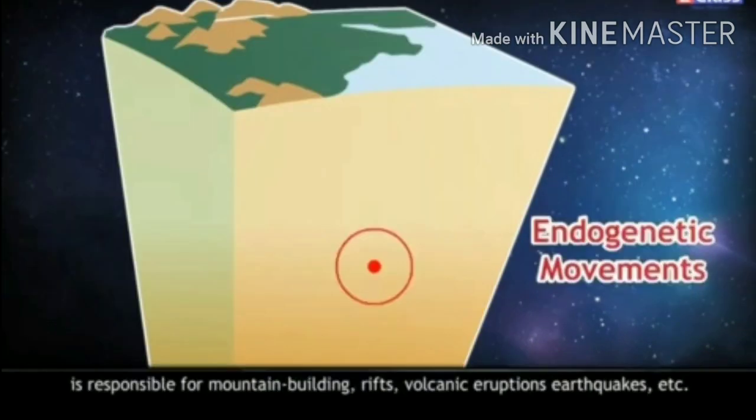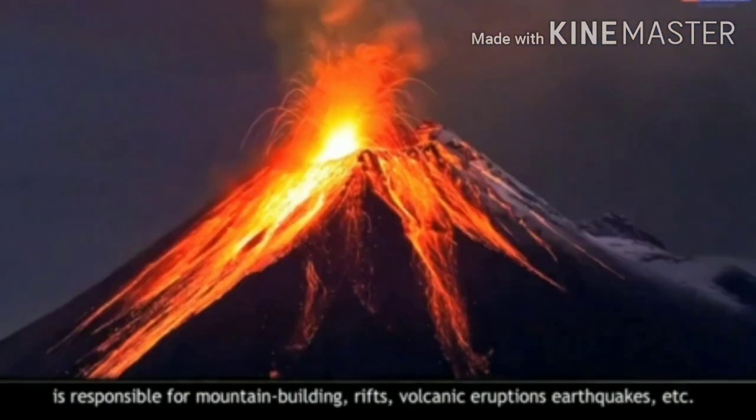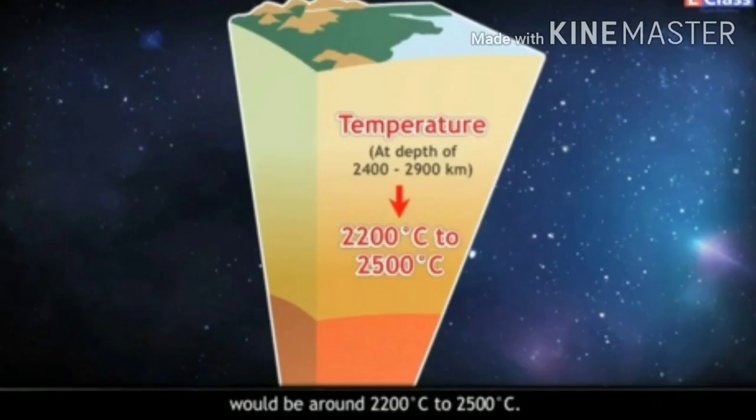The internal energy released due to endogenetic movements occurring in this layer is responsible for mountain building, rifts, volcanic eruption, earthquakes, etc. In this layer, it is inferred that the temperature at a depth of 2400 to 2900 km would be around 2200 degrees Celsius to 2500 degrees Celsius.